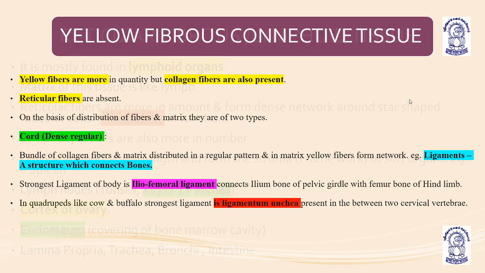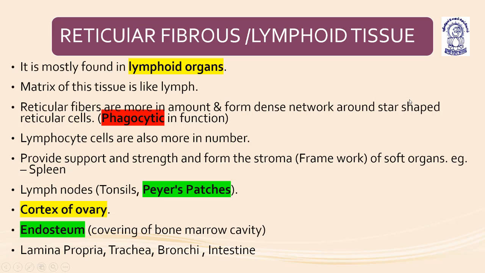Now coming to the next, reticular fibers or the lymphoid tissues. They are found in the lymphoid organs. Understood? The matrix of this tissue is lymph. Reticular fibers are more in amount and form a dense network around star-shaped reticular cells, which is phagocytic in action.